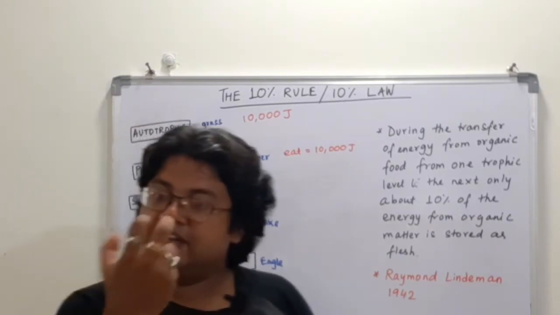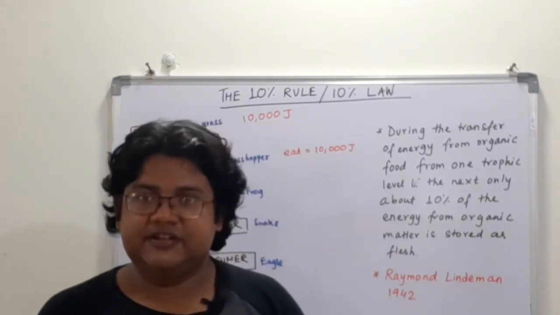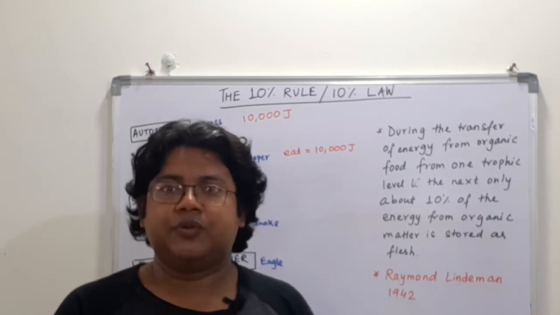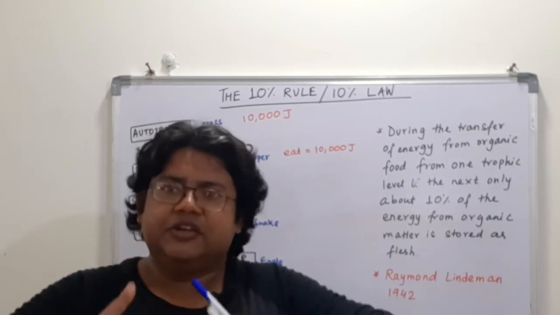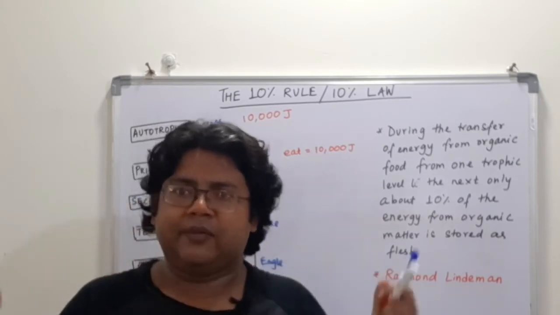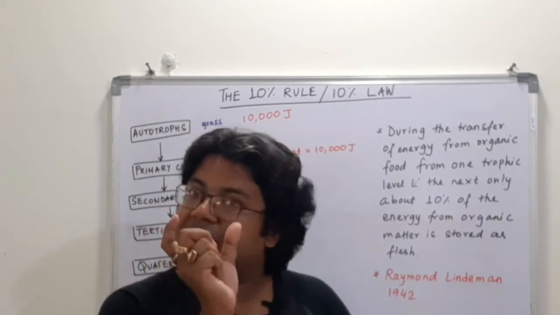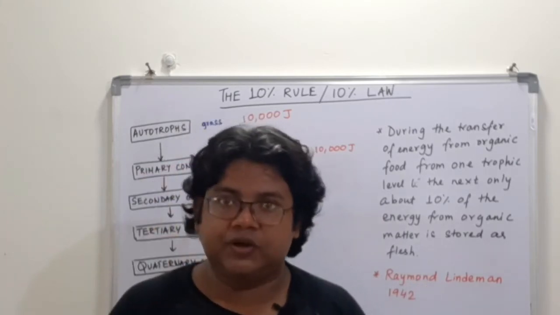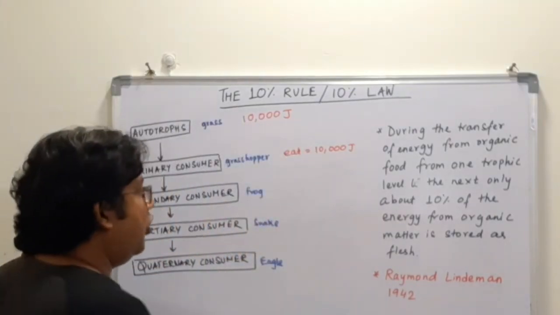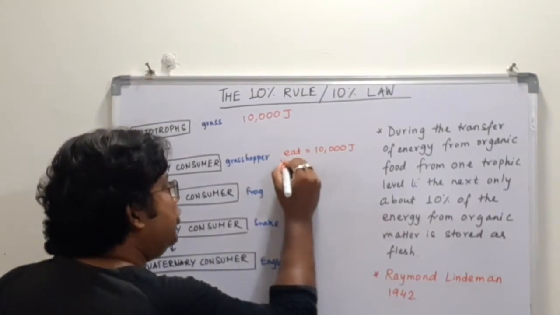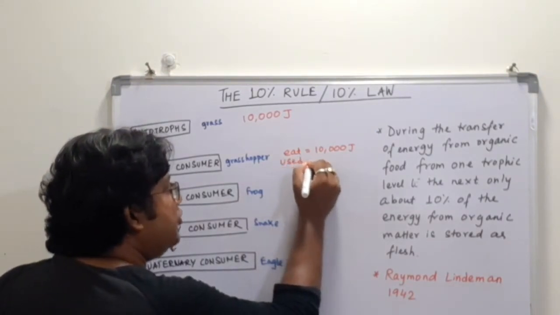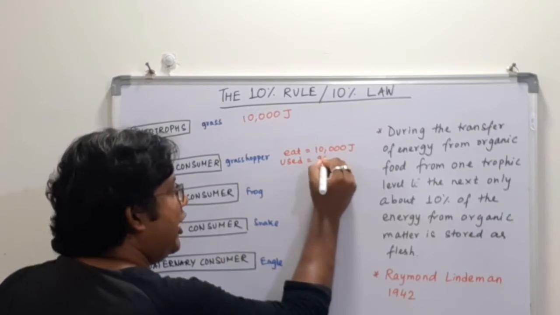Now, once it eats up 10,000 joules of energy, what will the grasshopper do with that energy? It will use that energy for its own metabolic processes. So how much energy is used up by the grasshopper? According to this 10% law, the energy used up is about 90%.